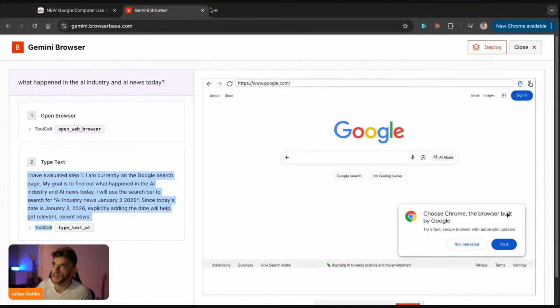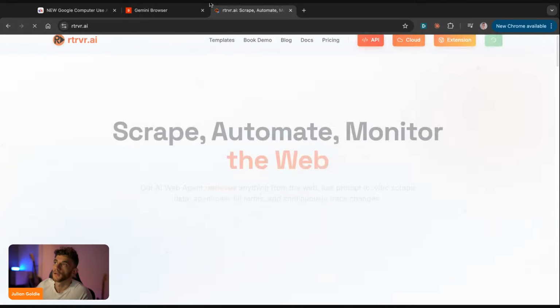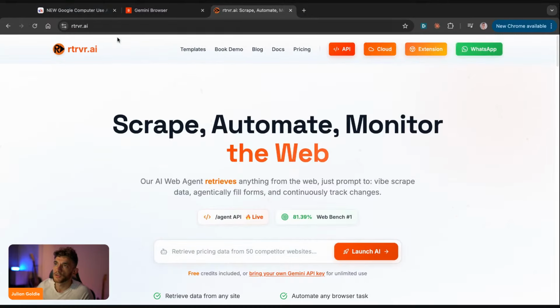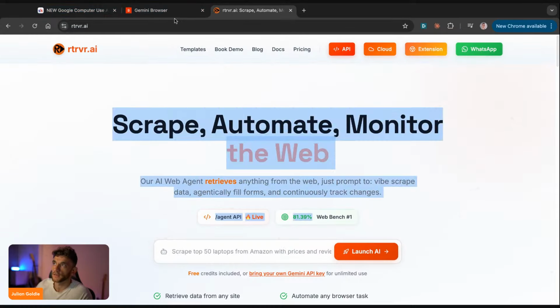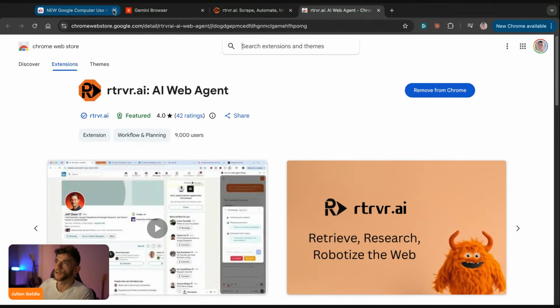Another option that you actually have, and this is a really cool resource as well, is that you can use something called retriever.ai, right? And this can scrape, automate, monitor the web, etc. Right? Really interesting and powerful to use. So, for example, here you can install the Chrome extension. You'll see the Chrome extension link at the top.